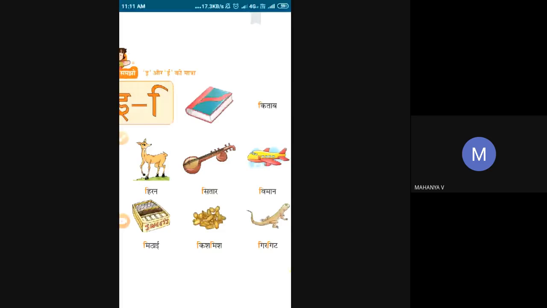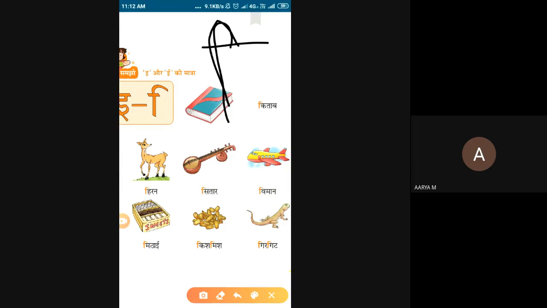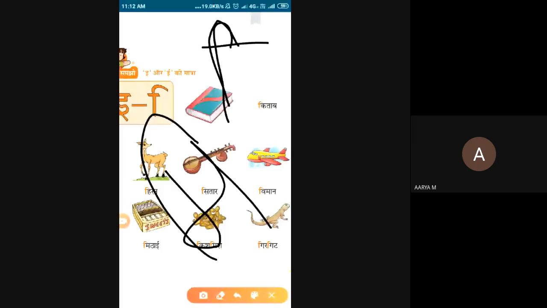Before that itself, I am asking, is there any doubt in the E ki matra? The E and its sign. Is there any doubt in the sign? How you have to read? Whenever you have the sign like this, on the left side, the E sign, you have to add the pronunciation as E. So if you have a letter Ma, you add the sign, im plus e, mi. If you have a letter Va, you add the sign, iv plus e, vi.